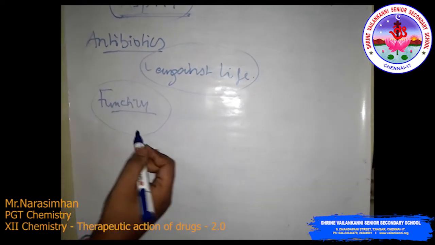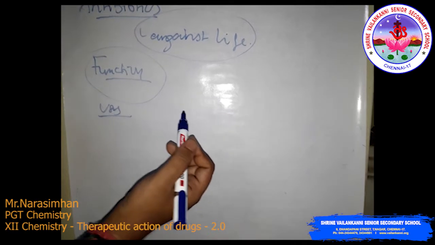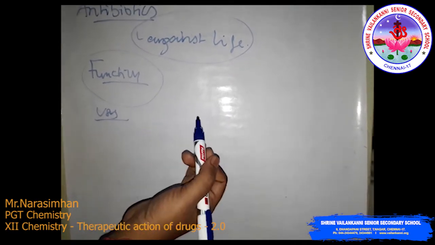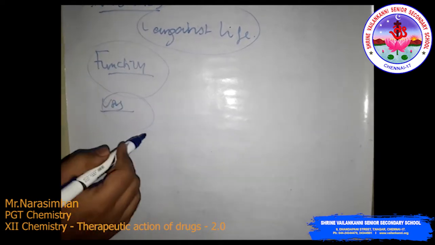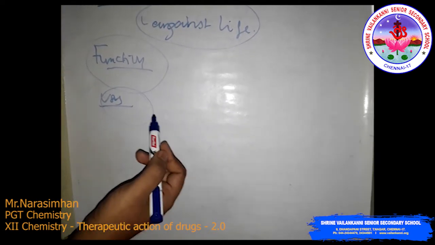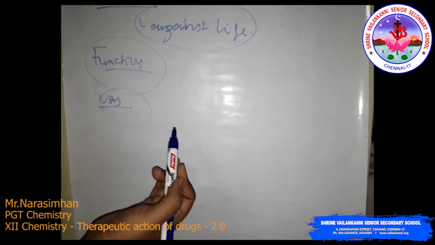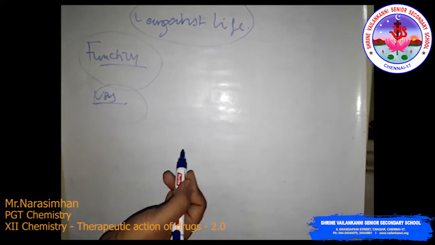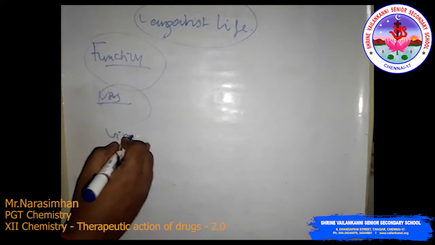Then the uses of antibiotics. Antibiotics, also known as antibacterials, are medications that destroy, slow down, or stop the growth of bacteria. Very important: antibiotics cannot treat viral infection.